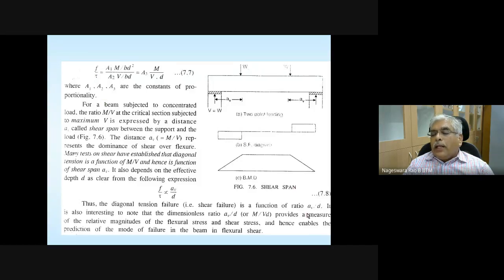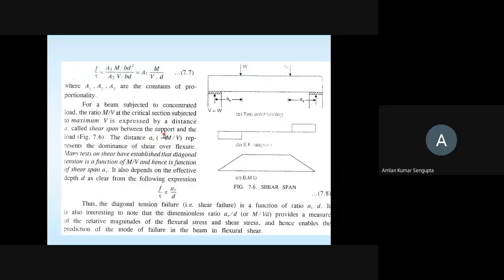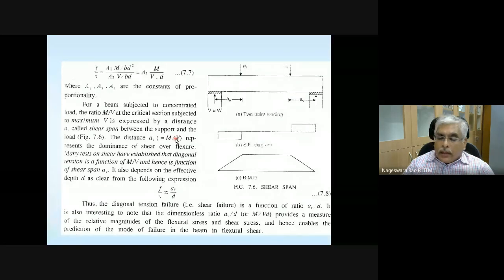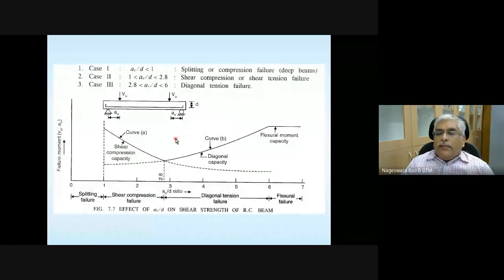And another important thing that you need to make a note of is that shear span is nothing but the ratio of bending moment to the shear force. Okay, so depending on a_v, the shear span to depth ratio, the failure of beams can be categorized in this manner. When a_v divided by d is less than 1, you will be observing splitting or compression failure, which usually happens in deep beams due to arching action.